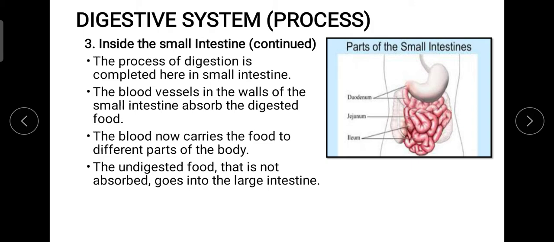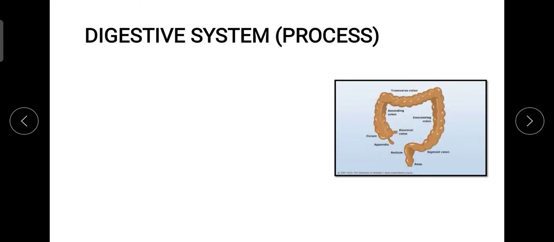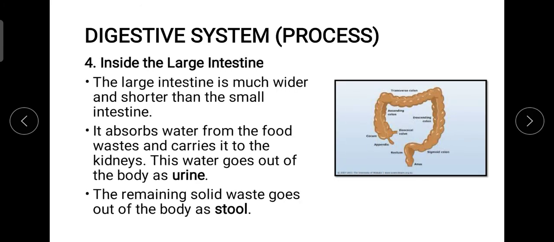First of all, it is going to enter the large intestine, and in the large intestine, what will happen? The excess amount of water will be absorbed. That means out of this undigested or unutilized food, we need to take out every possible useful material. The useful material in this undigested food is actually the water.